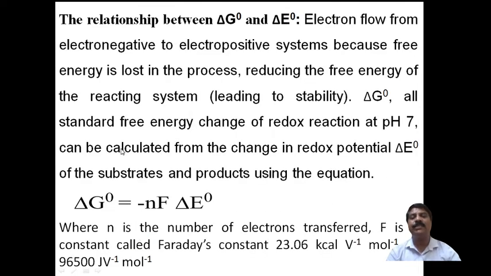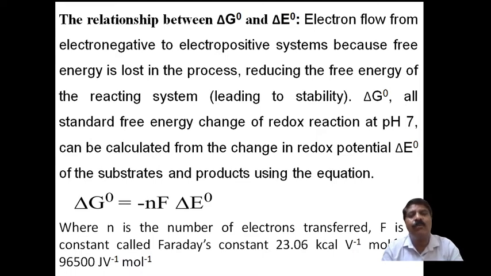Then coming to the relationship between the delta G naught value and the change in standard EMF, that is the change in free energy and the change in electromotive force, that is the relation that can be explained here.